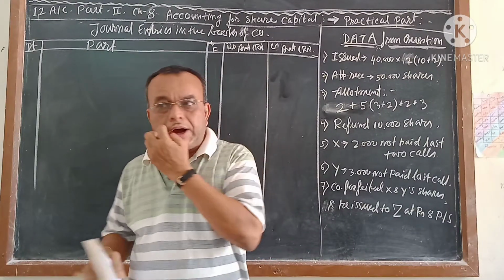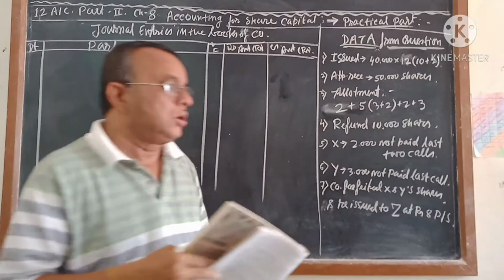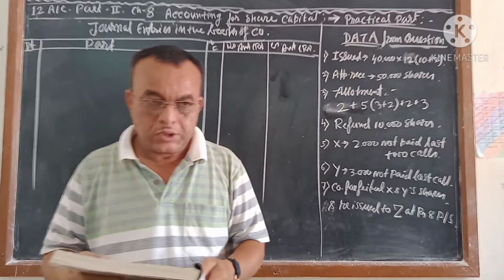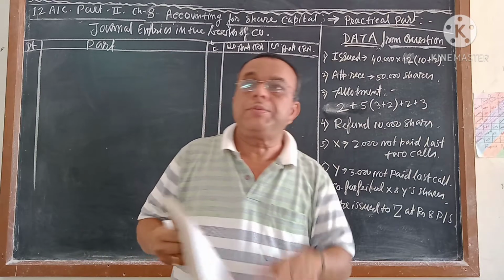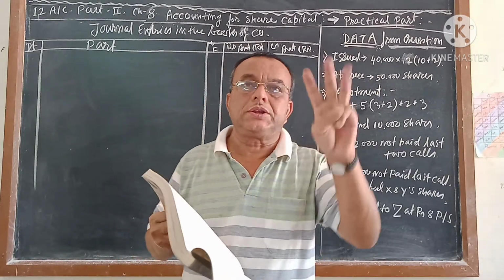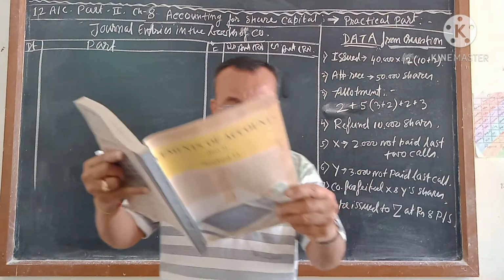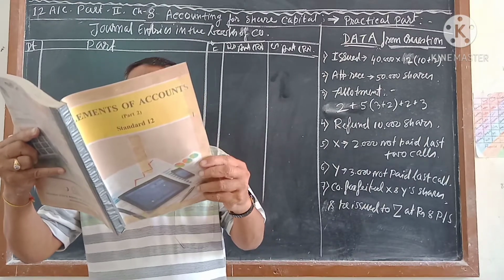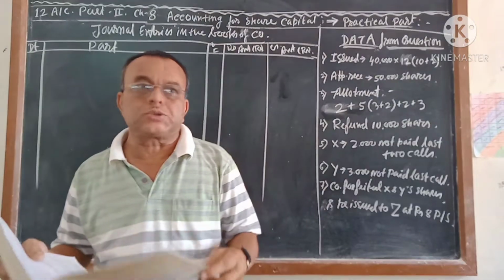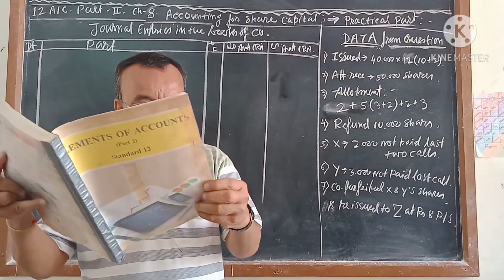What you are going to learn from today's video, I will say. Before that, one thing I want to tell you: I told in the previous video that a company can issue its shares in 3 ways. Page number 8, the last point 7 in your textbook, you see that one.